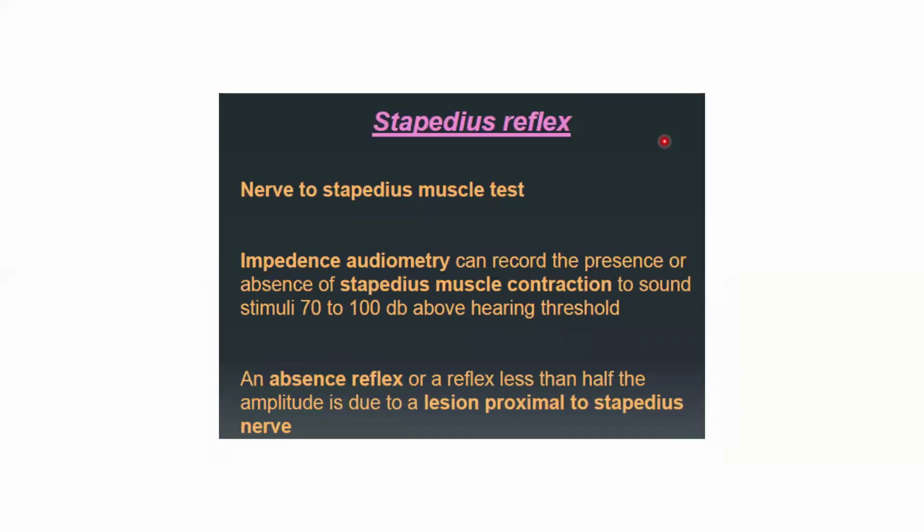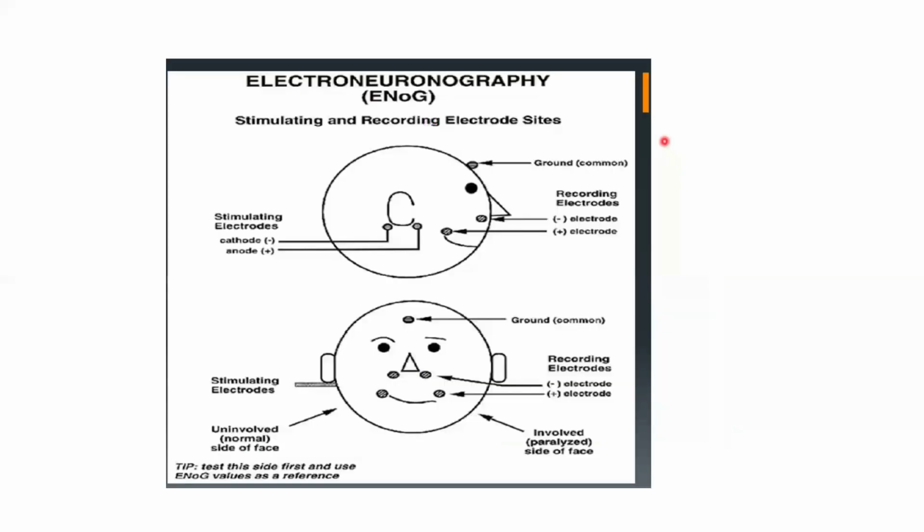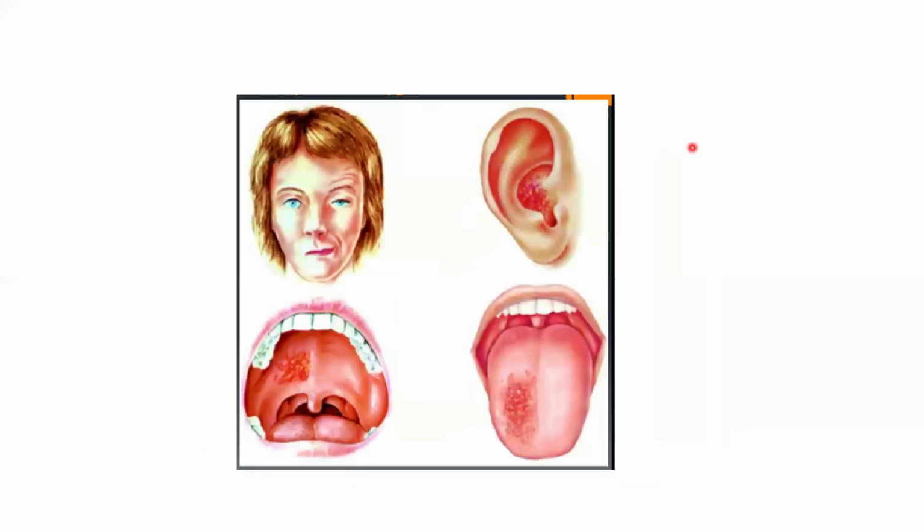Stapedius reflex. Yeah, we know the nerve to stapedius arises from the vertical segment, mastoid segment of the facial nerve. So this also helps you to diagnose where the lesion is, whether below the pyramidal eminence or above the pyramidal eminence. Electroneuronography, yeah, to test the facial muscle weakness.